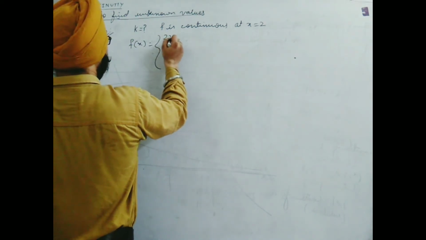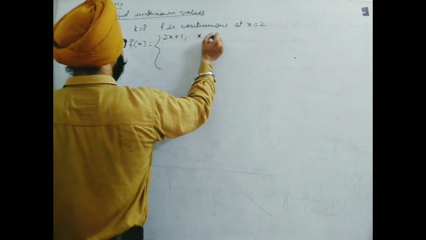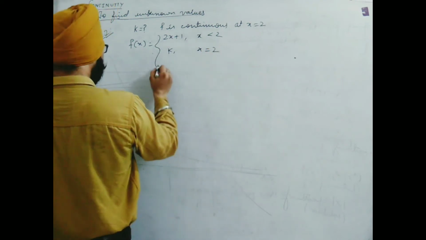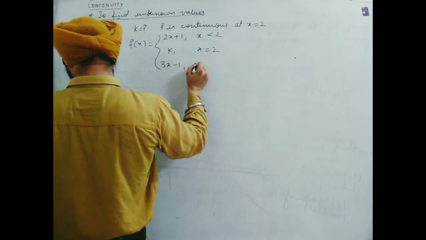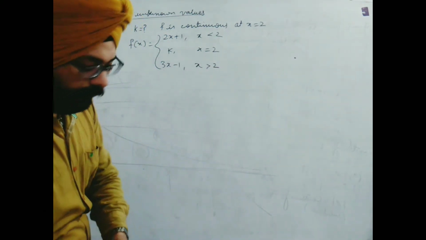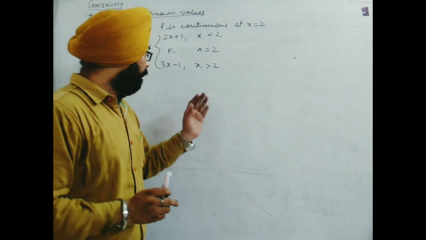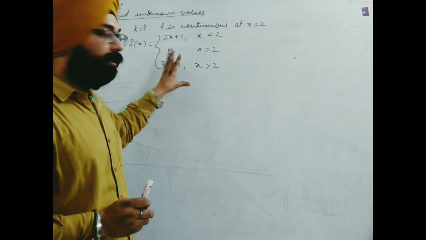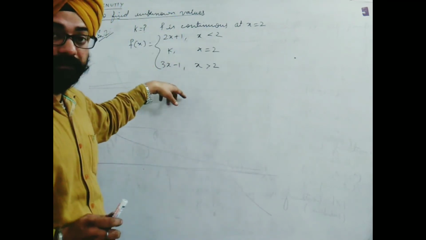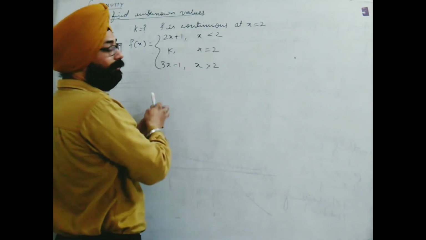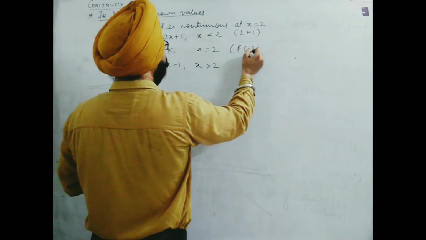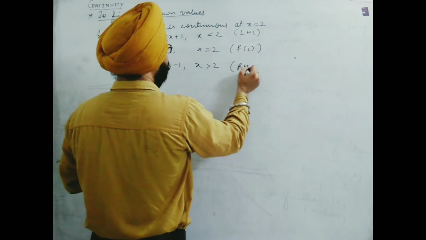You are given 2x plus 1 for all x less than 2, k for x equal to 2, 3x minus 1 for all x greater than 2. Now, basically, we are given one variable only. Here we need one equation like in the previous case. But f(x) is defined in three different patterns. For all x less than 2, obviously this is LHS. This is f of 2, and this one will be RHS.